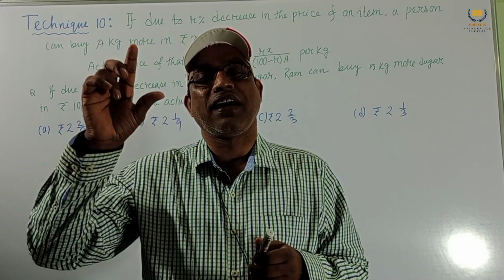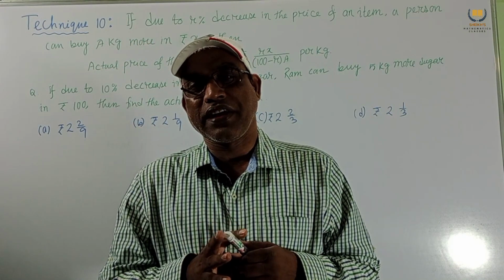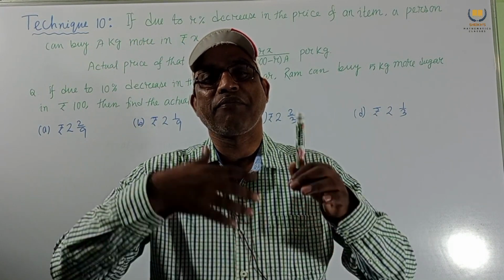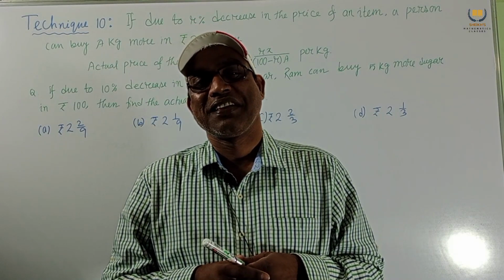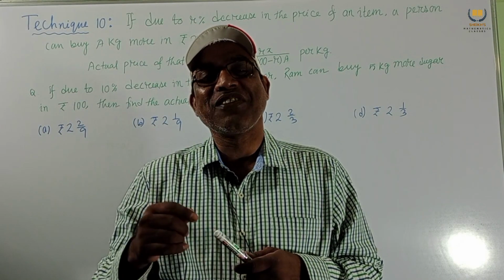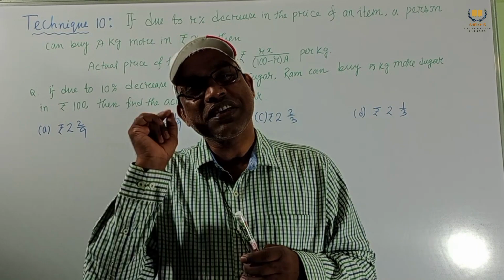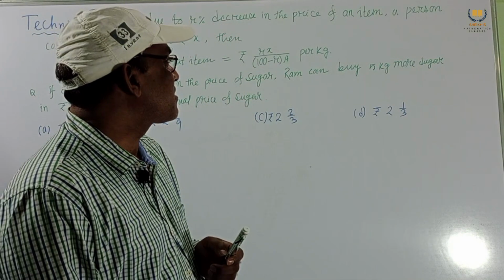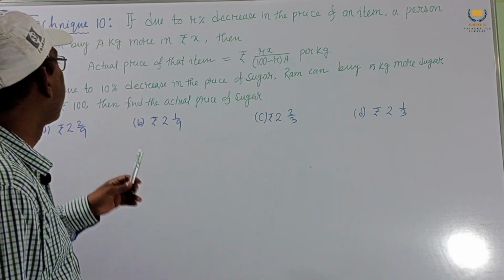If the price of an item is decreased, then we can buy more of the item. Because the price is decreased, we can buy more items. So this type of problem we consider. Let us consider technique number 10.